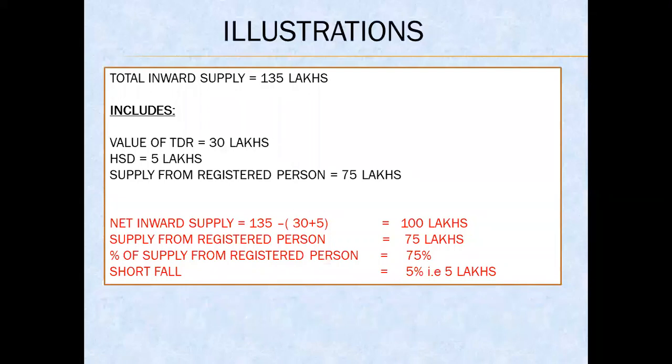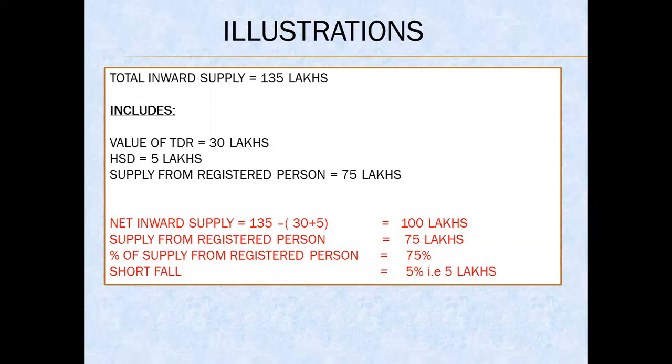Let's quickly walk through a few illustrations which make things much clearer. For example, total inward supply is 135 lakhs, which also includes 30 lakhs worth of TDR, 5 lakhs of diesel, and 75 lakhs purchases from registered suppliers.